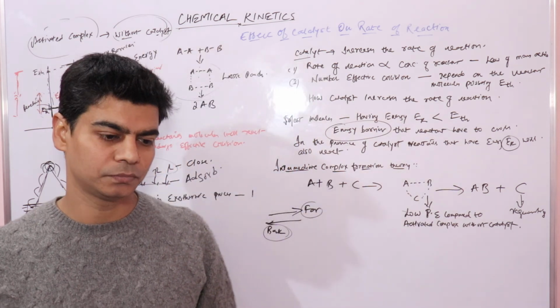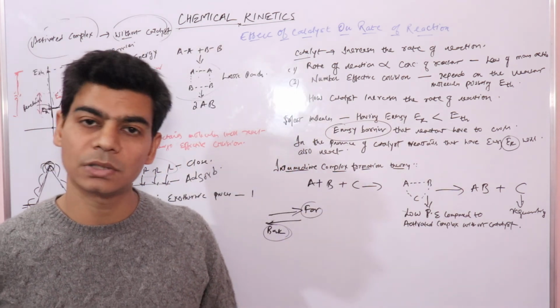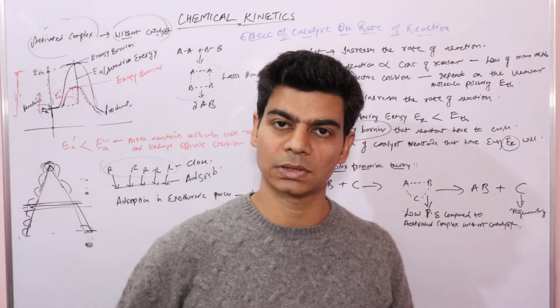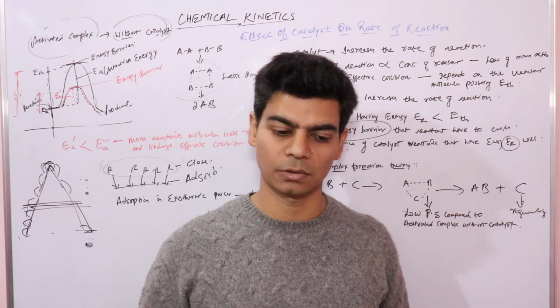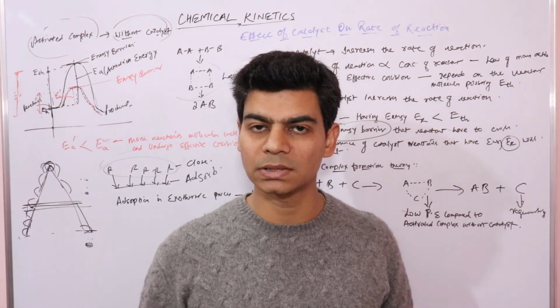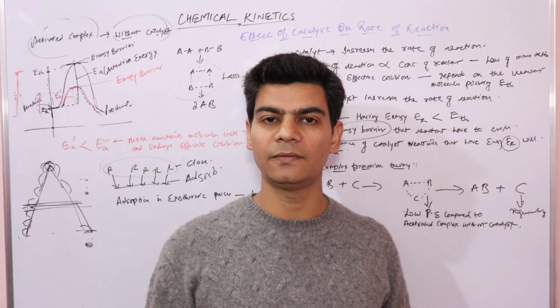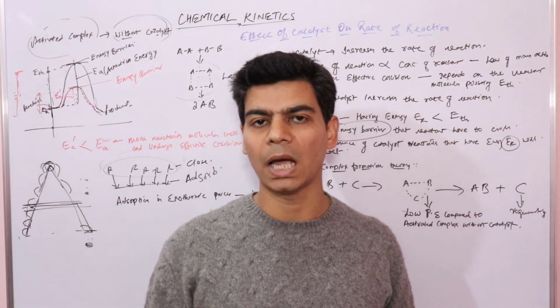And in the manufacture of ammonia by Haber's process, which is also an industrial process, the catalyst is finely divided iron.